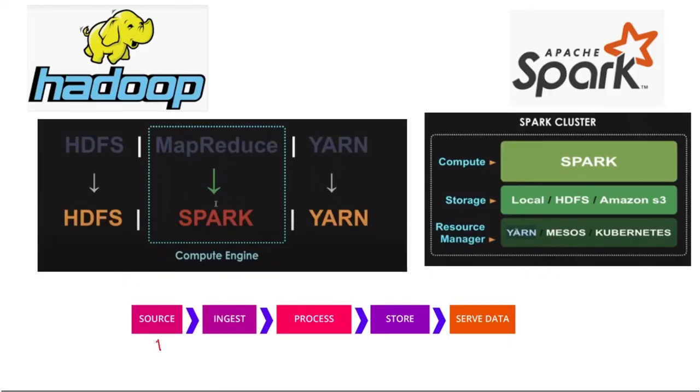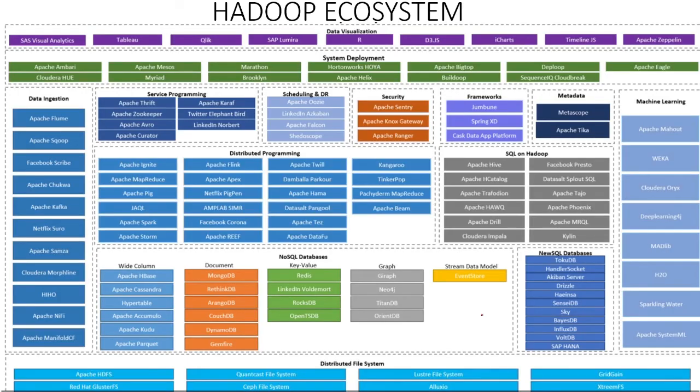First we have to define the source of the data, then we have to ingest and integrate the data and store it in one place, then we process the operations on that data. Here comes MapReduce or Spark, and then we store the data in some format, then we serve the data to the user or any application which requires it. So this is the complete Hadoop ecosystem. It looks scary, but it is not. This would be a cheat sheet. It would be useful to you in future as well.